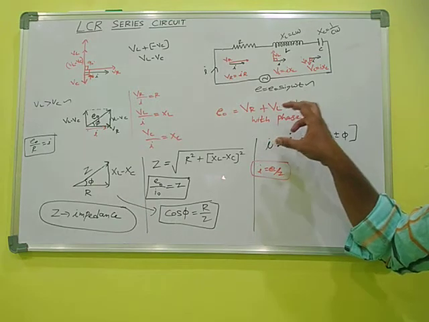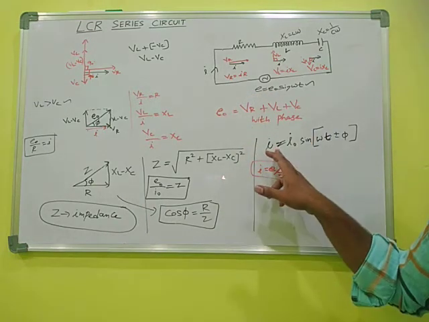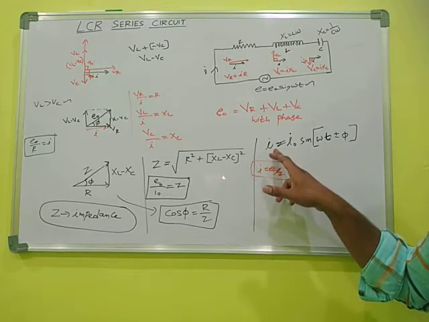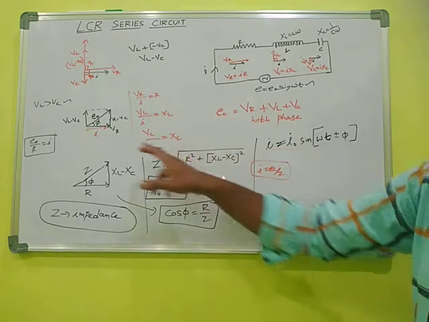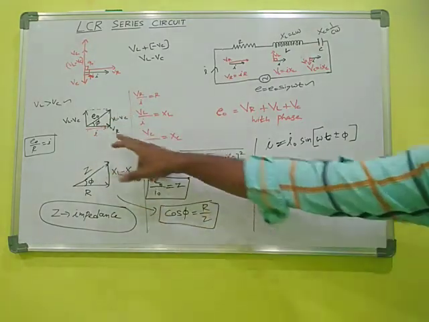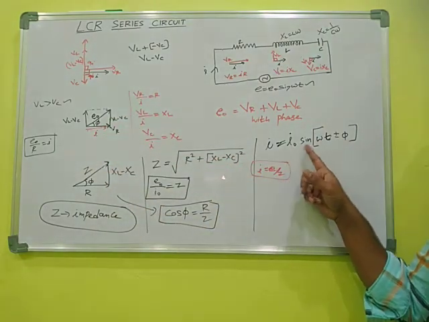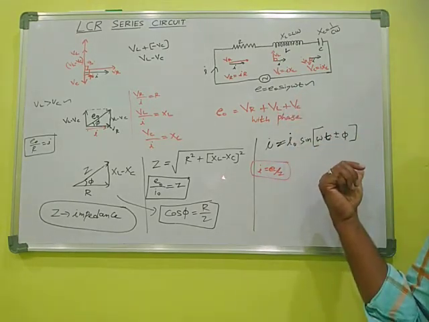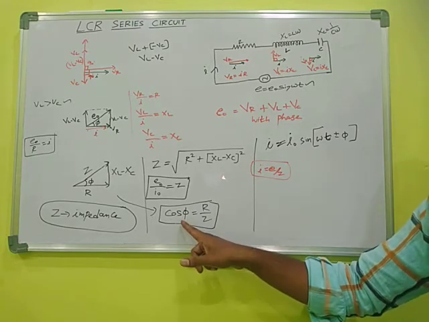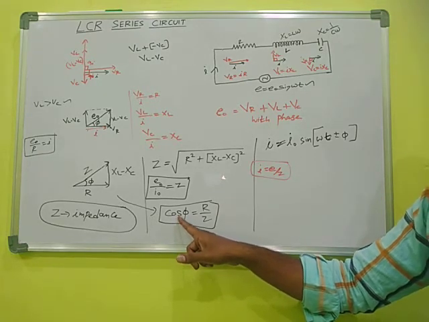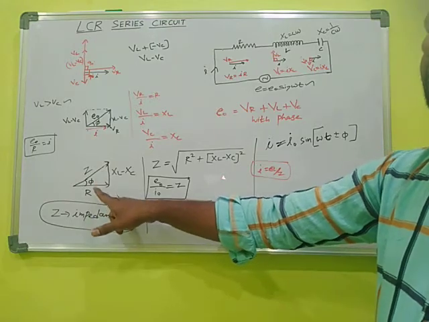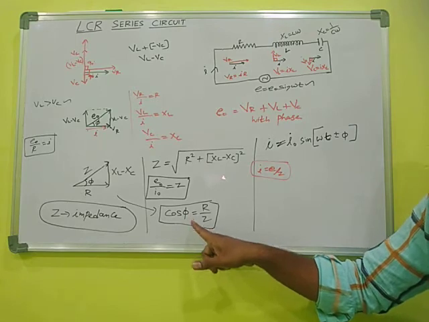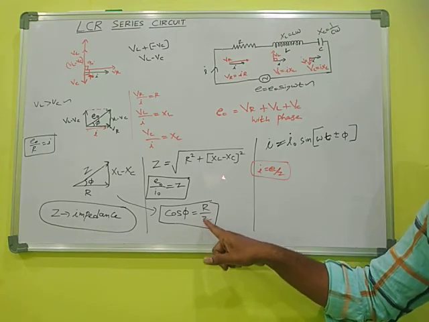Then we can compare the value of E and I, that means alternating EMF and alternating current. So we can write this expression for alternating current with the help of this diagram: I is equal to I naught sin omega t plus or minus phi. What is phi? Phi is the phase difference between EMF and current. How can we find phi? The phi can be found by this diagram. We can calculate cos phi in this impedance diagram. We can find the value of phi. So cos phi is equal to R by Z, phi is equal to cos inverse of R by Z.